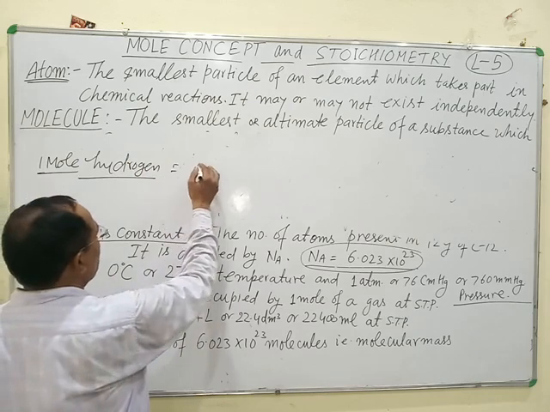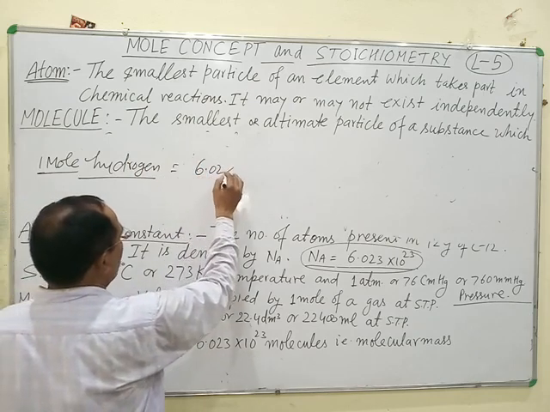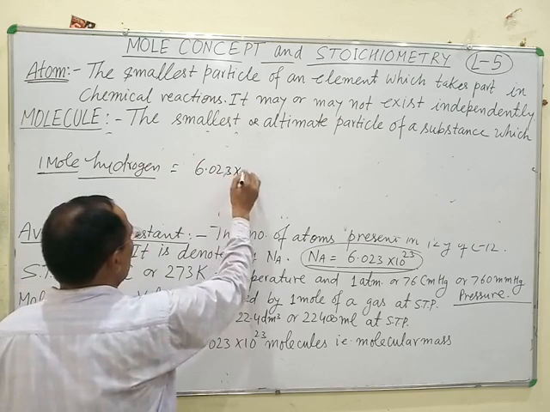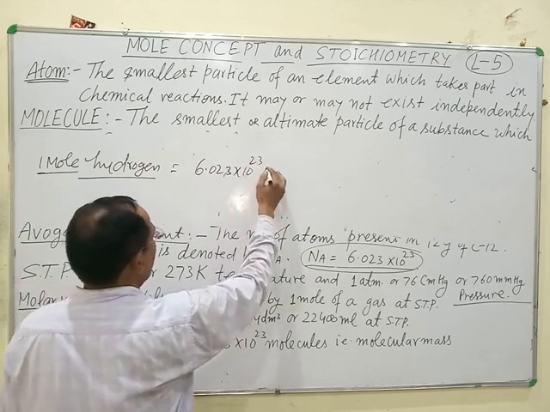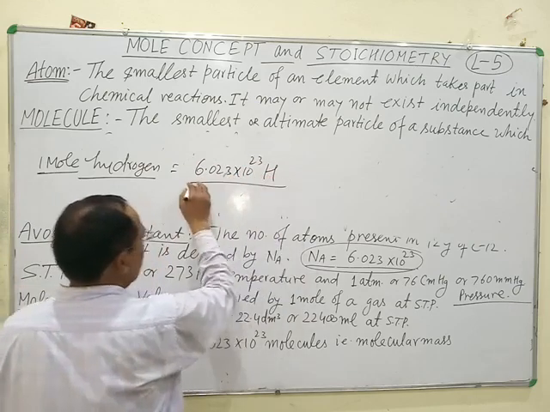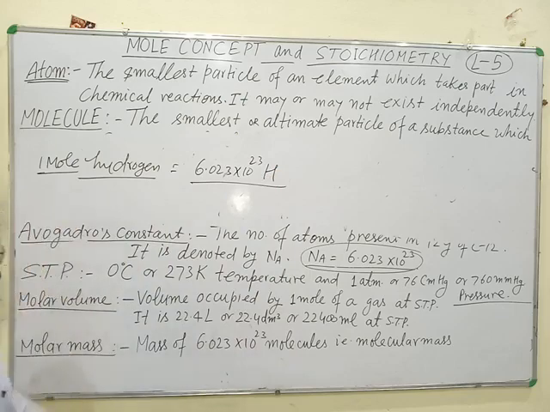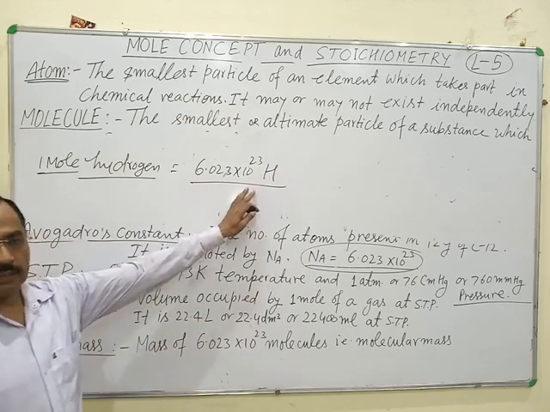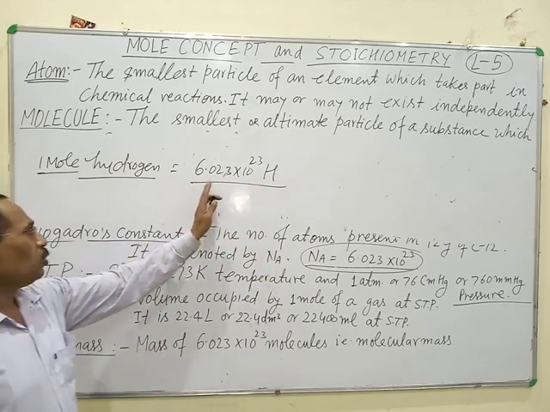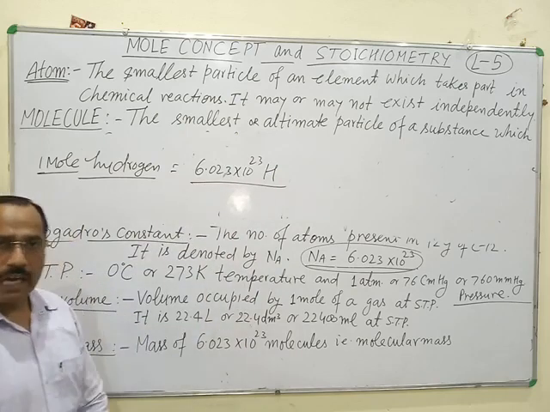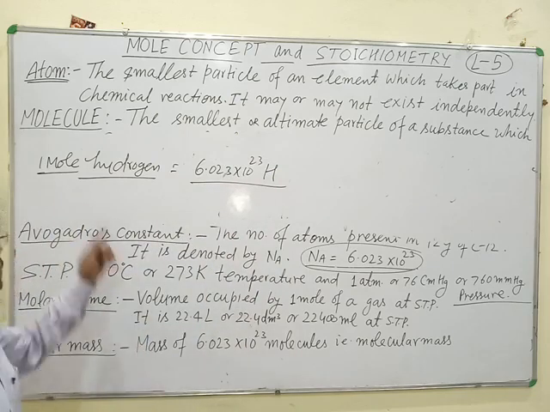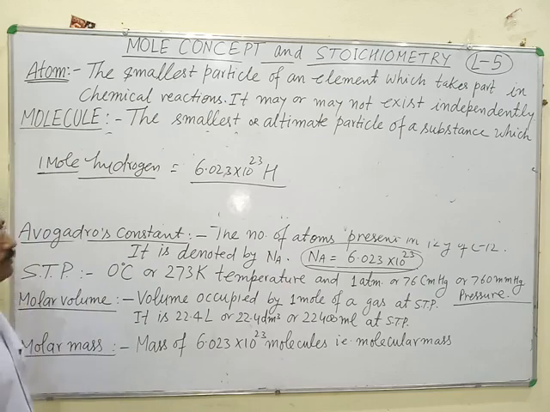It is equal to 6.023 × 10^23 hydrogen atoms. In case of hydrogen atom, 6.023 × 10^23 hydrogen atoms is called 1 mole of hydrogen.